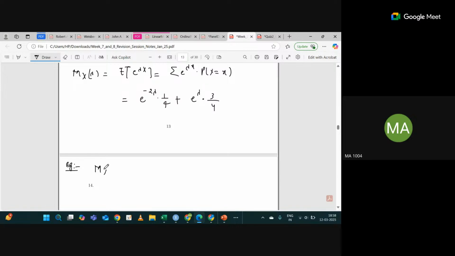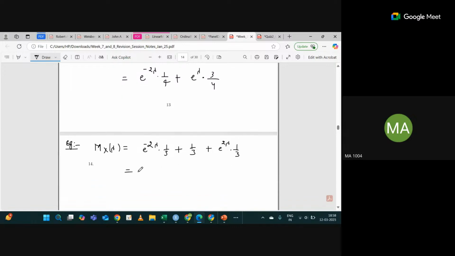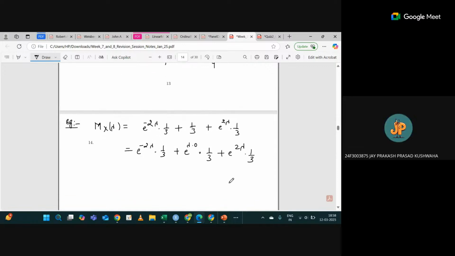Suppose M_X(lambda) is given to you as, for example, e raised power minus 2 lambda into 1 by 3 plus 1 by 3 plus e raised power 2 lambda into 1 by 3. So can I write it like this: e raised power minus 2 lambda into 1 by 3, and e raised power lambda into 0 into 1 by 3, plus e raised power 2 lambda into 1 by 3? Would you agree with me? This is nothing but e raised power lambda x into probability of X equal to x.